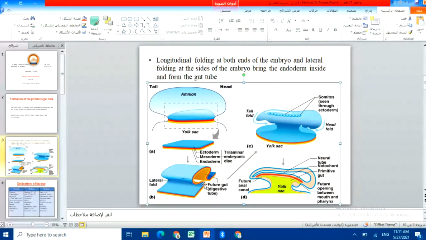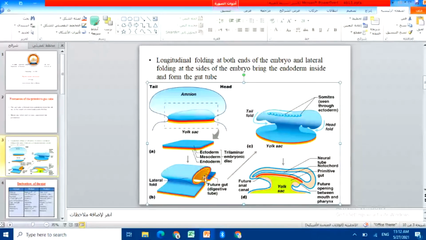It will undergo a folding process, and this will bring the endoderm to the inside and leave the ectoderm on the outside. So we will have this folding in the longitudinal direction and also in the lateral sides.